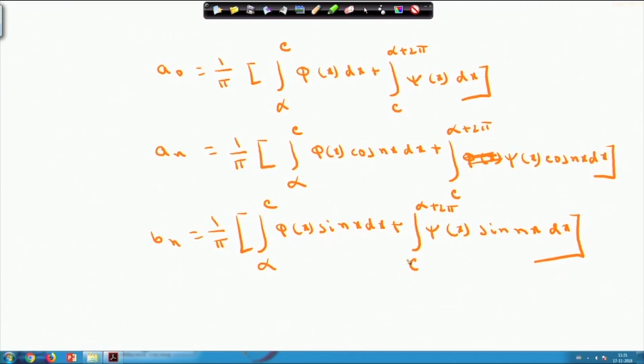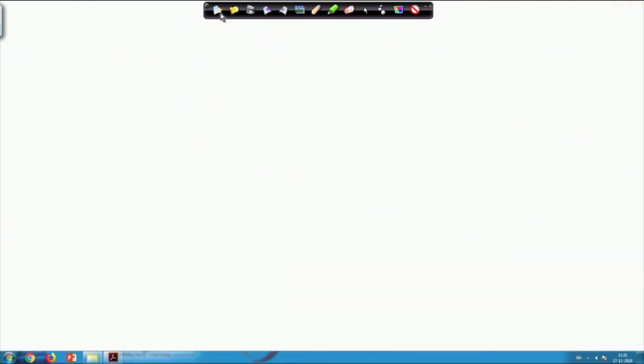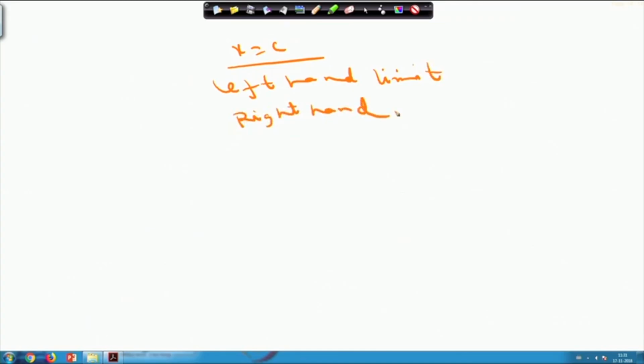So, at x equals c, there is a finite jump in the graph of the function, or it is discontinuous. Now, here if you see at x equals c, the left hand limit and the right hand limit at x equals c both exist, but they will be different.